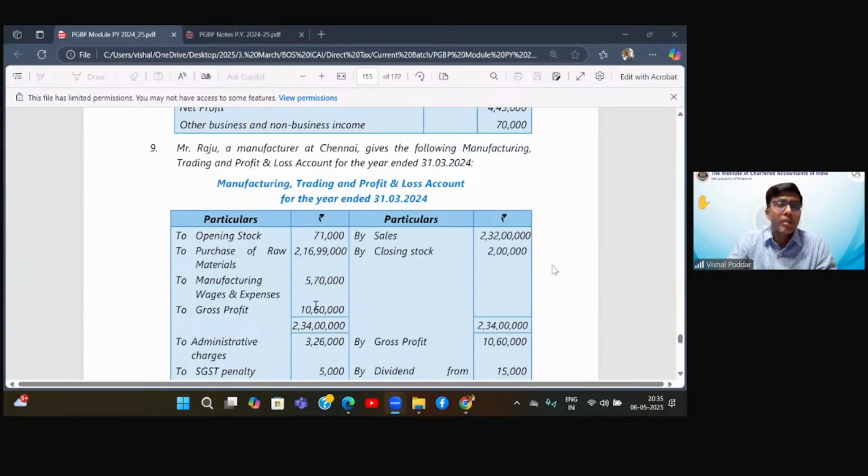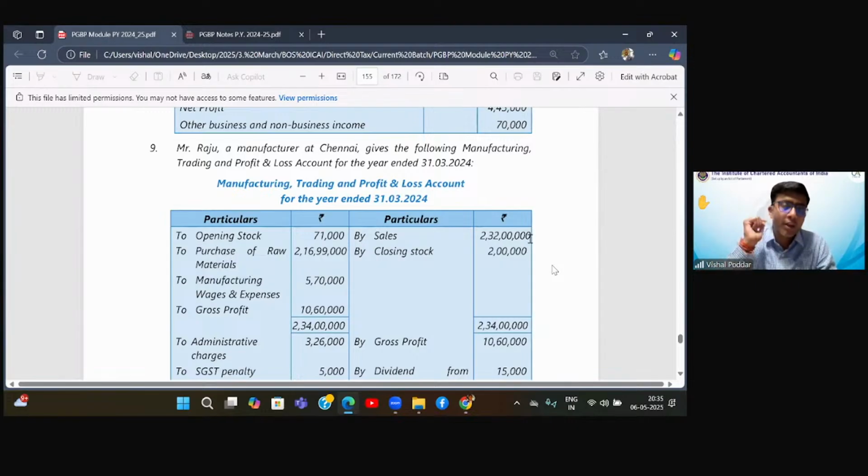Asta asks: sir, but here we don't know about the 5% cash, so how can we calculate the presumptive income? See, understand. Firstly, Asta, we are not in the presumptive category, because had it been presumptive, why would we do add-backs and less items? If it were presumptive, I would have simply taken sales of 2 crore 32 lakhs multiplied by 8%, 6%, whatever it is. But that is not the intention of this sum; had it been, they would have asked you to solve it by the presumptive method.